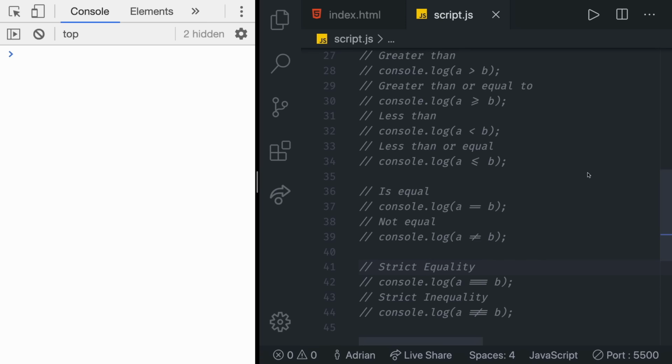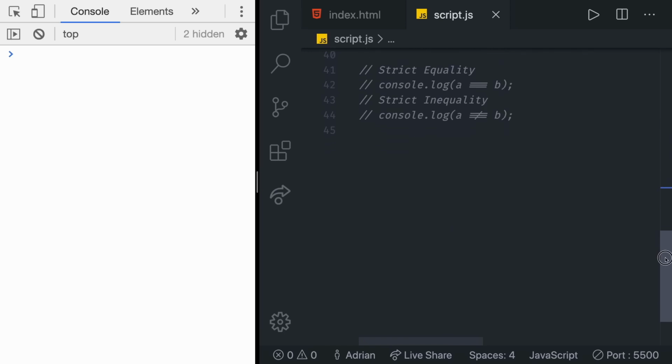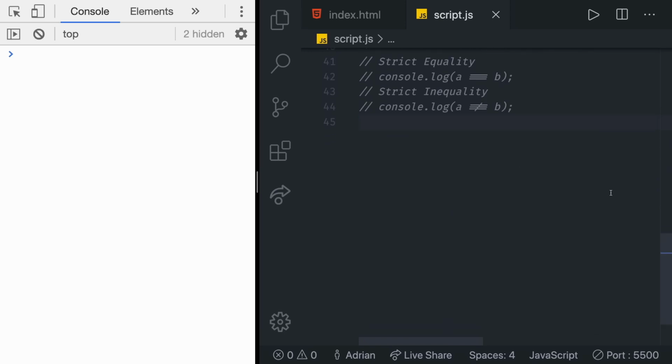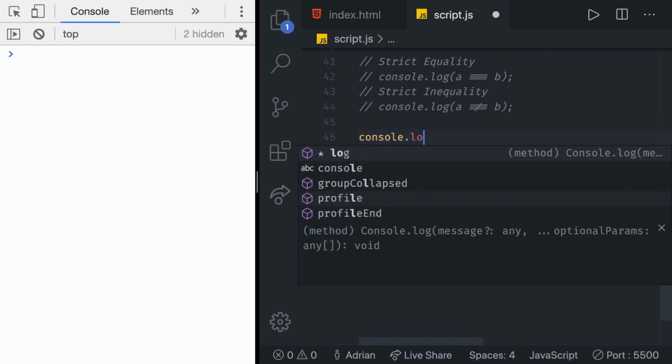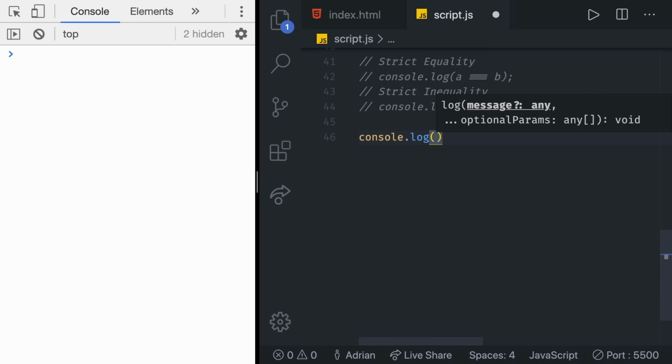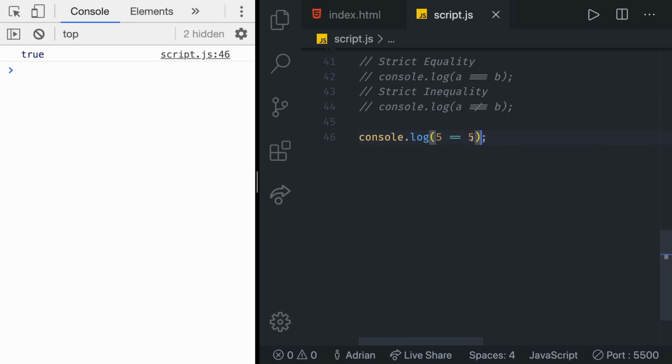In this video, we are going to talk about the concepts of strict versus loose equality in JavaScript. Equality is a fundamental concept in JavaScript. We say two values are equal when they have the same value. So if I scroll down there, we can again play with some console logs. If I say console log, and then in there, let's say that we have a value of 5. We can say, as we learned, double equal to 5. These two values are indeed equal.